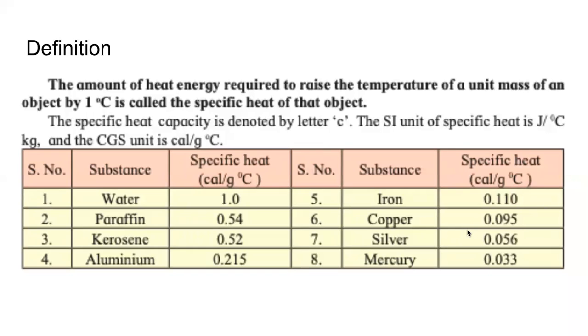So in our case, our experiment, it was iron, copper, lead. By 1 degree Celsius is called the specific heat of that object. किसी सामान का एक यूनिट मास का टेम्परेचर अगर हमको 1 डिग्री सेल्सियस बढ़ाना है, so the amount of heat required to do that is the specific heat.